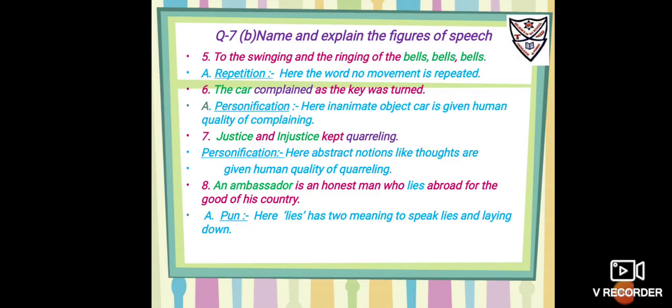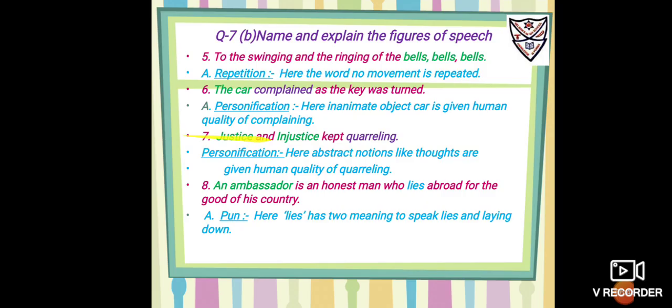Number 5, to the swinging and the ringing of the bells, bells, bells. Now here there is a repetition of the word "bells". So the above given figure of speech is repetition. Number 6, the car complained as the key was turned. Now here the human quality of complaining is given to the non-living thing or inanimate object, car. So the above given figure of speech is personification.